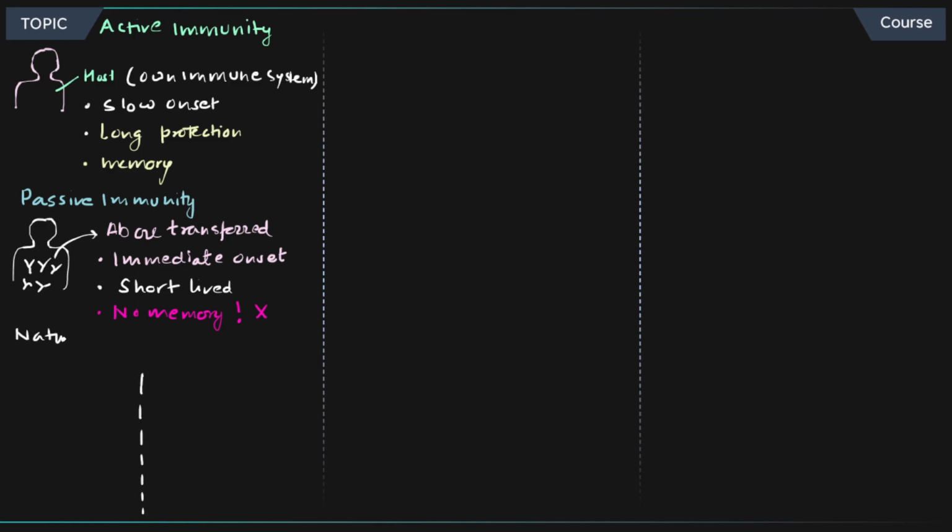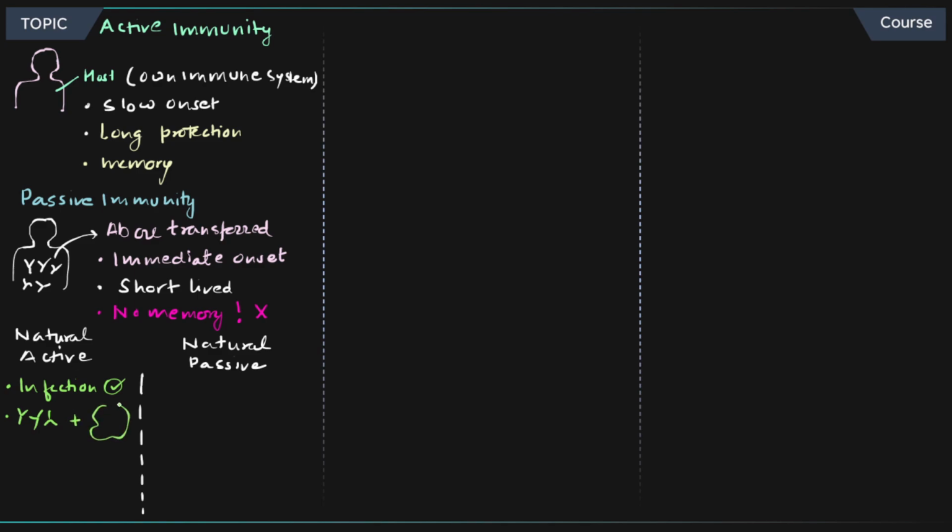So I'm going to divide this section, and on one side I'll be writing natural active. On the other side, I'll be writing natural passive. And let's understand point by point. First point is, it is acquired during the infection. Natural infection is happening. The immune system is generated. That is the natural active.